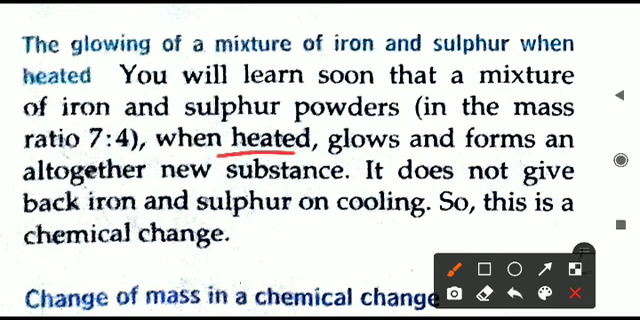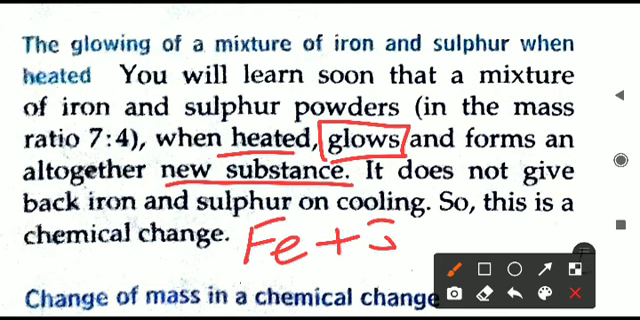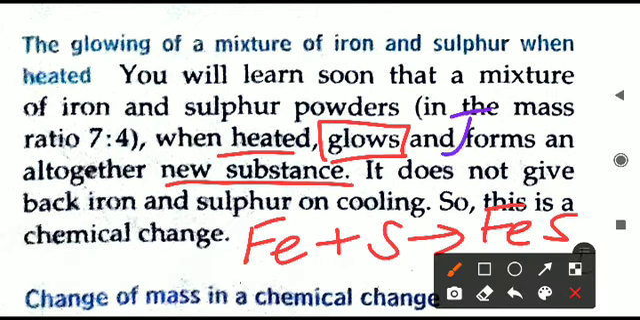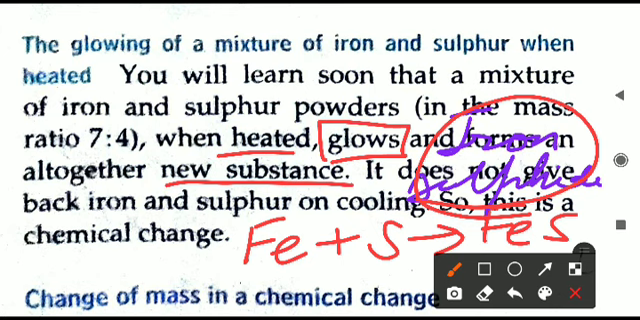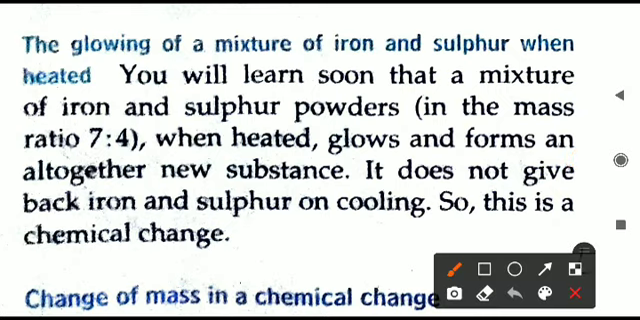The reaction will start, and both the iron and sulfur in the mixture will start glowing, and they will combine together chemically. Chemical combination will take place and a new substance will be produced. What is that new substance? If we write the chemical equation, iron is Fe and sulfur is S. Both of these will chemically join and form FeS. The chemical name we can write here is iron sulfide. FeS is called iron sulfide. So a new substance has been produced, and when a new substance is produced, we definitely call it a chemical change, and it is also irreversible.